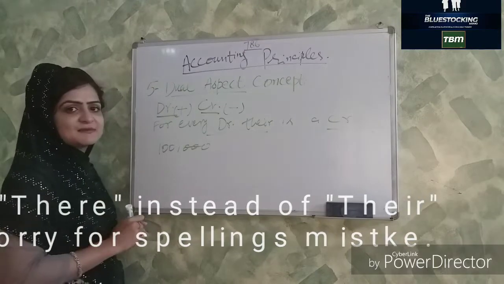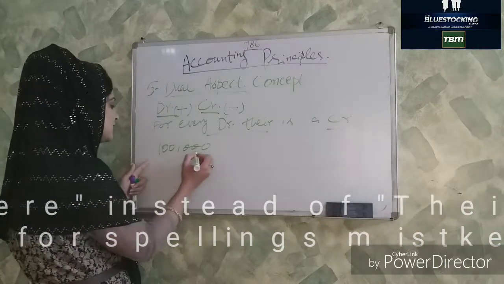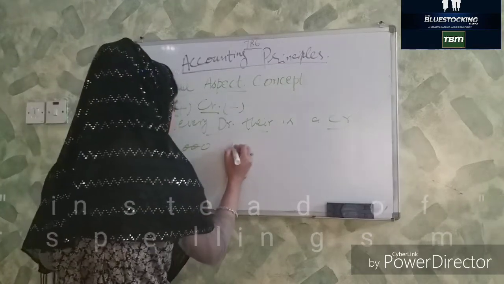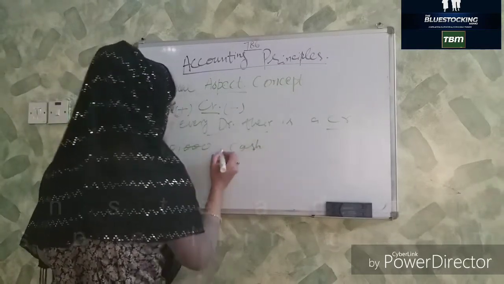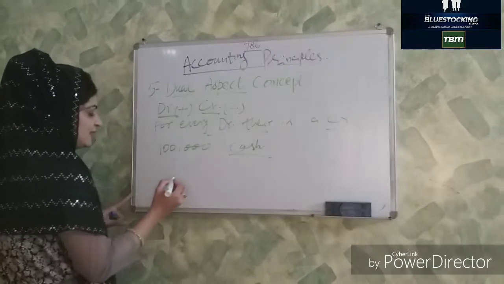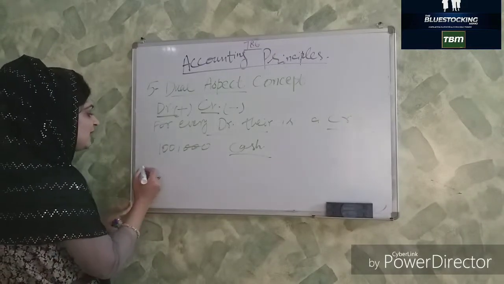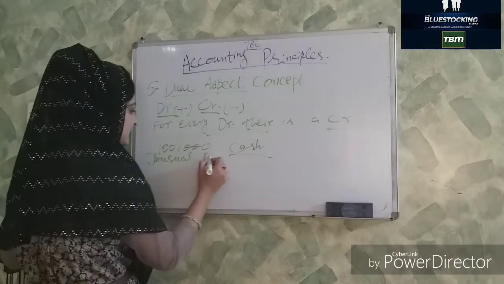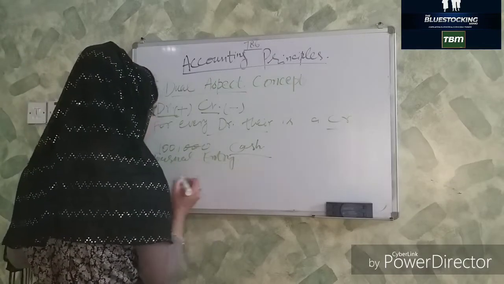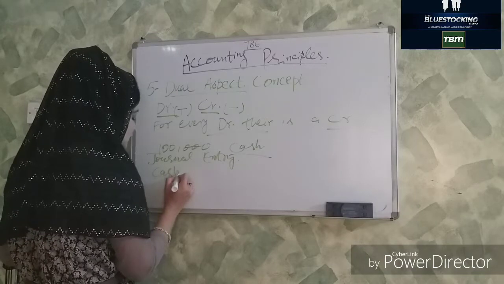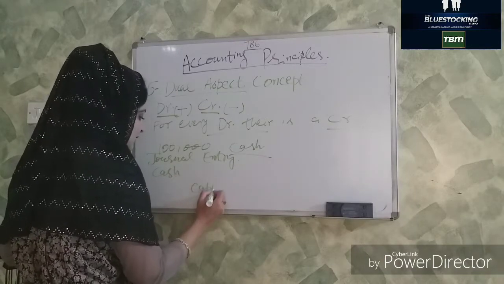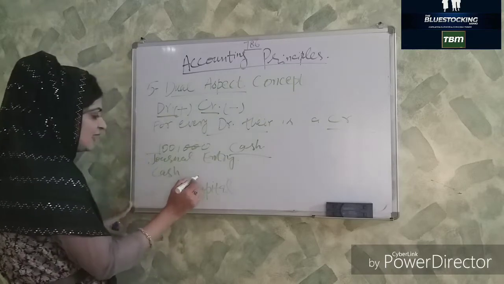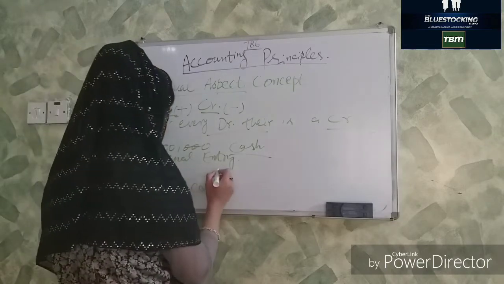Suppose there is a person, Mr. XYZ, and he brings in his business a sum of rupees 100,000 as cash. So what would be the accounting entry here? The entry would be a journal entry. That would be cash to capital. And the cash will be debited here.